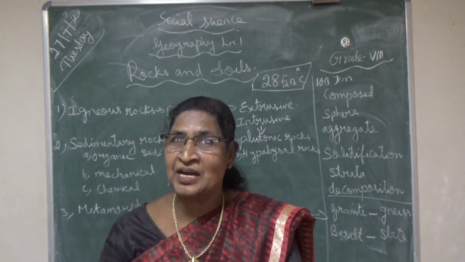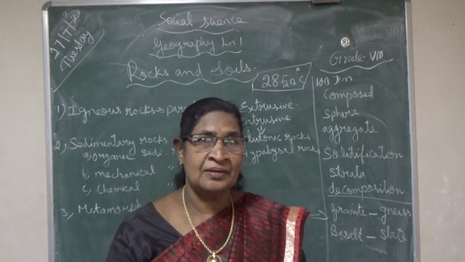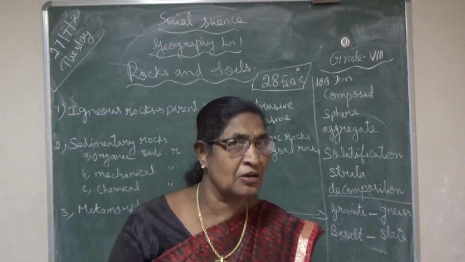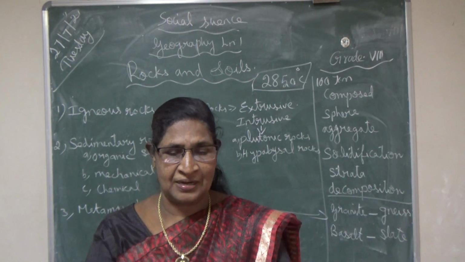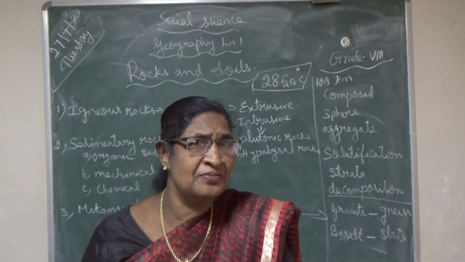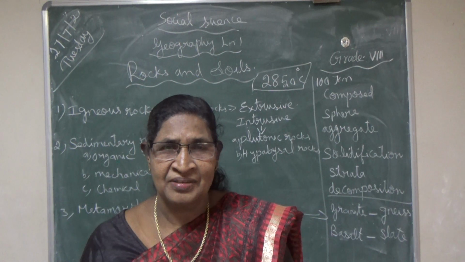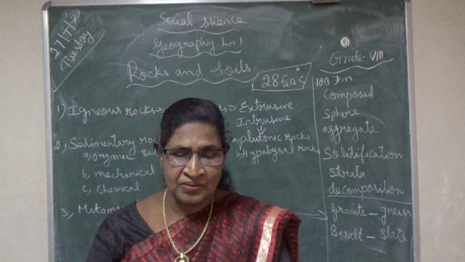Fire means what? Volcanoes. Okay, don't forget. You know that Mount Vesuvius, Mount Etna, Mauna Loa are some of the famous volcanoes. You have studied in 7th standard, isn't it? So these igneous rocks, we can find in which places? Near the volcano regions. We can find the igneous rocks near the volcano regions.